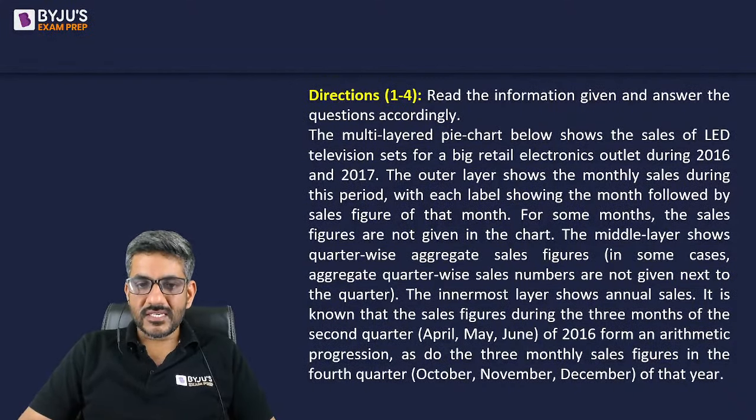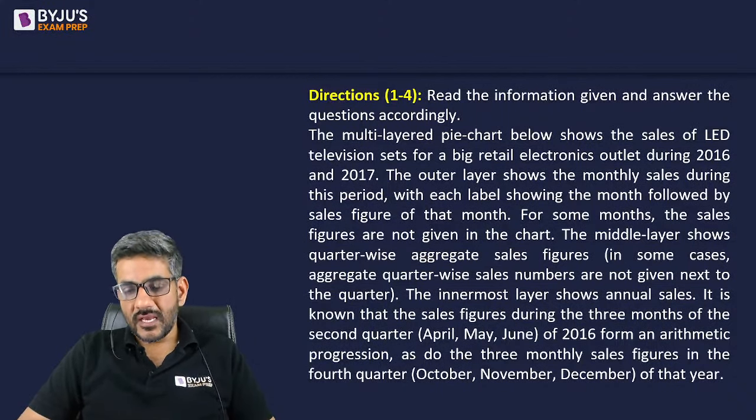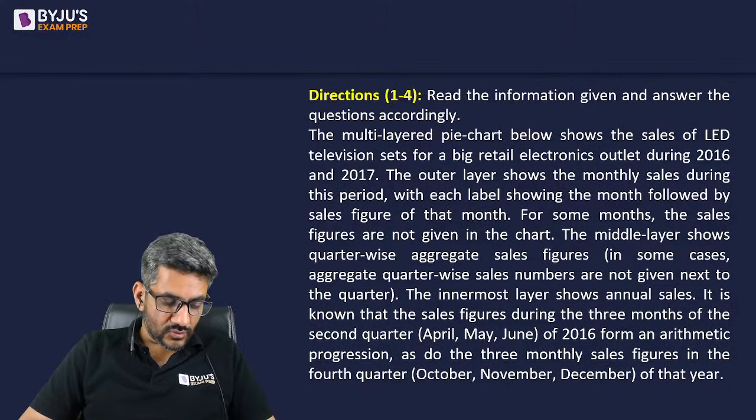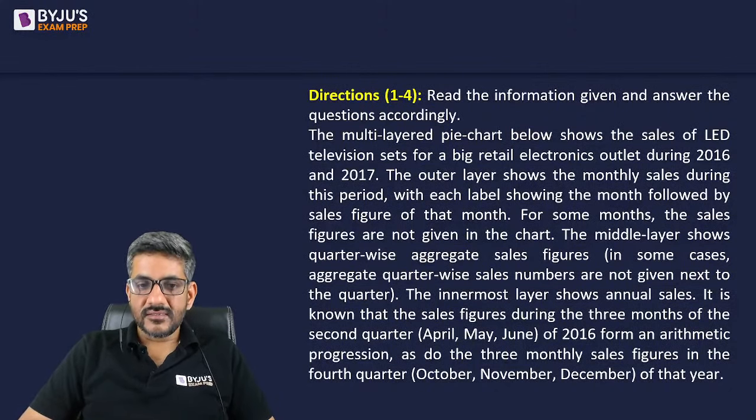For some months, the sales figures are not given in the chart. The middle layer shows the quarter-wise figures. The innermost layer shows the annual sales. It is known that the sales figures during the 3 months of the second quarter of 2016 form an arithmetic progression, as do the 3 monthly sales figures in the fourth quarter.